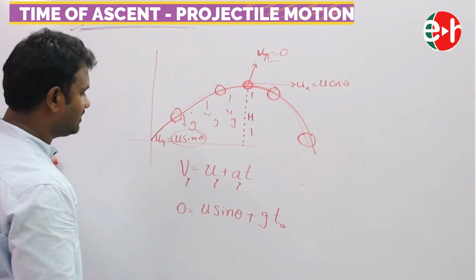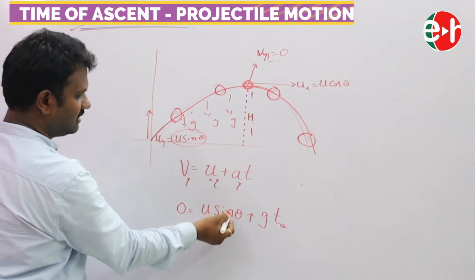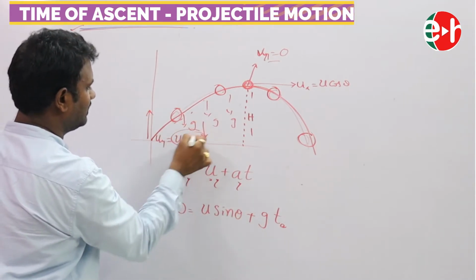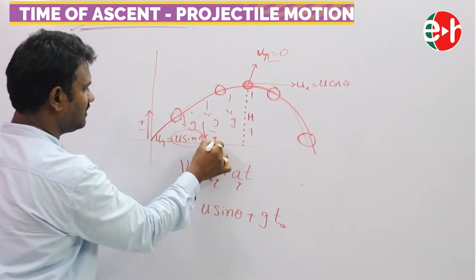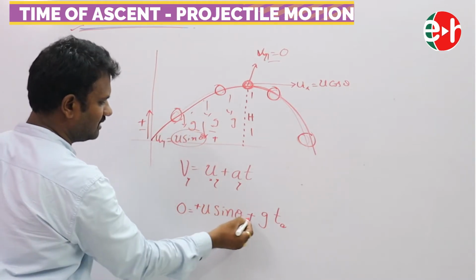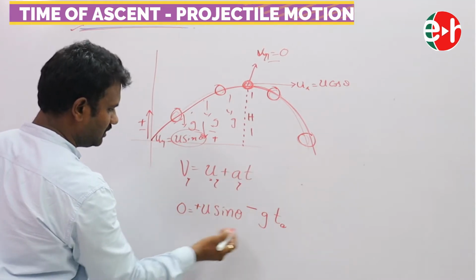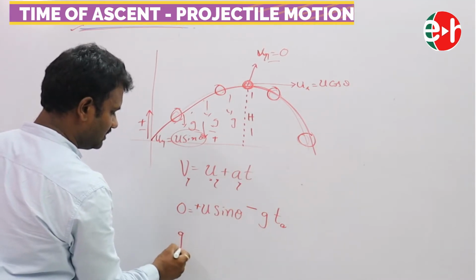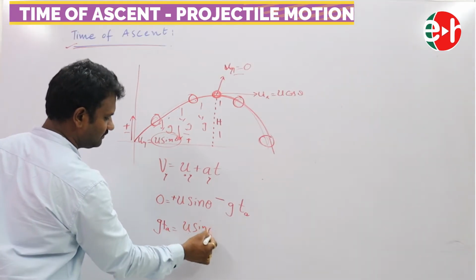Now what about the sign convention? Initial velocity is in the upward direction, g is in the downward direction. If I take this as plus, this is negative. If I take this as minus, this is positive. So I am going to take this as plus, this should be minus. So this is plus, this is minus. So g Ta is equal to u sin theta.